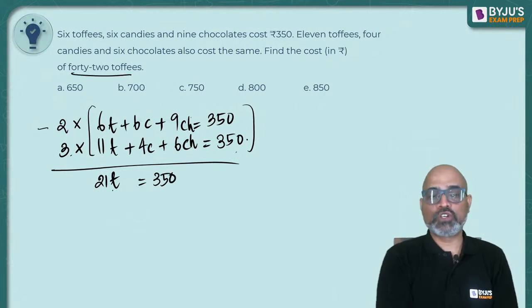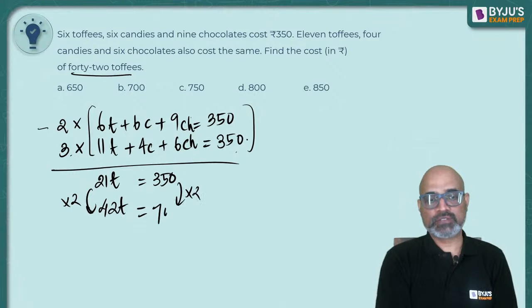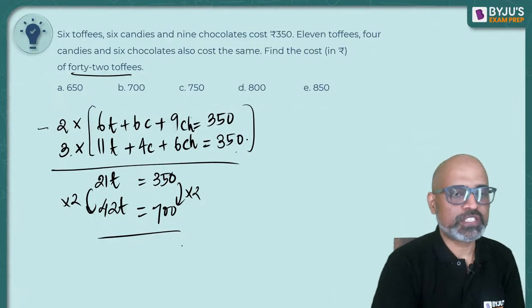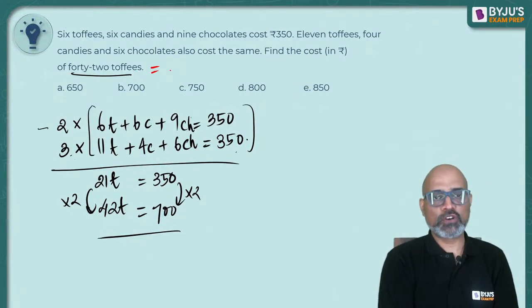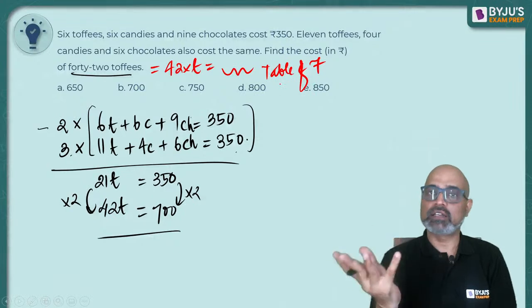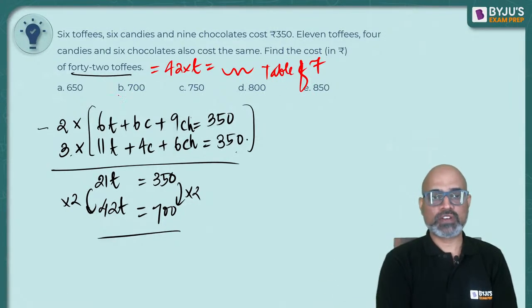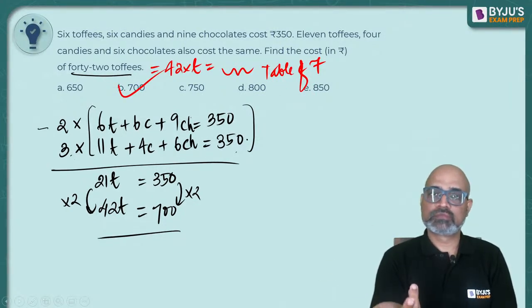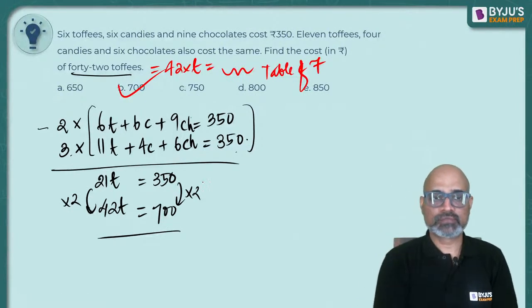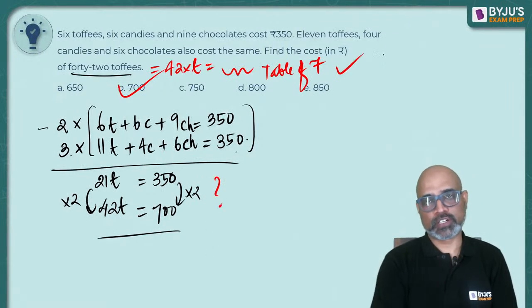But we wanted 42 toffees. So multiply this by 2, so that you get 42 toffees here and 700 here. It took a little more time than using common sense, which said that if I have to figure out the price of 42 toffees, my answer should be a number in the table of 7, because 7 goes into 42. So 700 is the answer. So you need to decide which method you would like to take. Use the pen or solve without the pen.